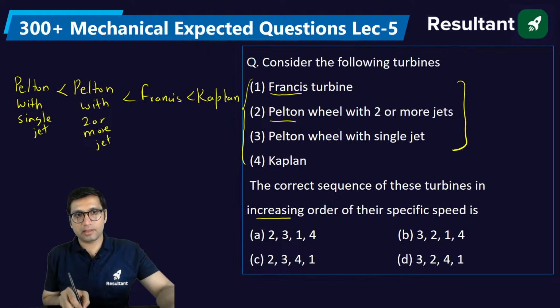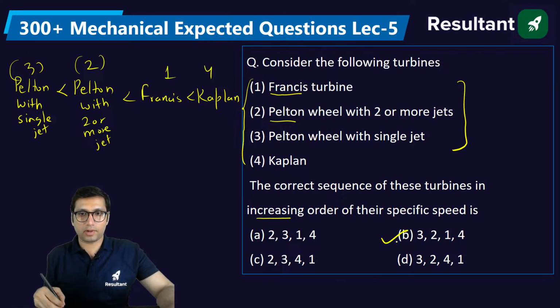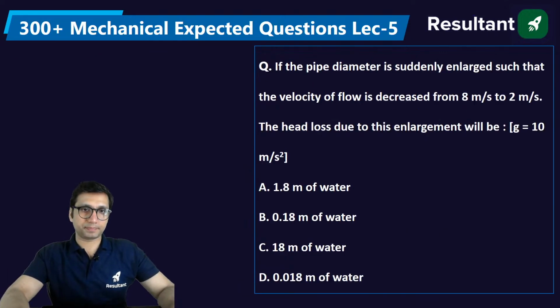So this is the increasing order of specific speed. So firstly there will be option 3, then option 2, then option 1, then 4. 3, 2, 1, 4 is option B. Clear? Increasing order of the specific speed.